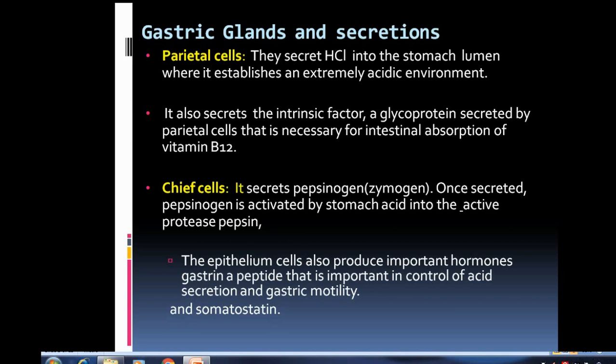The parietal cells secrete HCl while the chief cells secrete pepsinogen. The HCl is an important component of gastric juice, while pepsinogen is another. When you see the gastric glands and their secretion, there are two important hormones: first gastrin, and somatostatin.